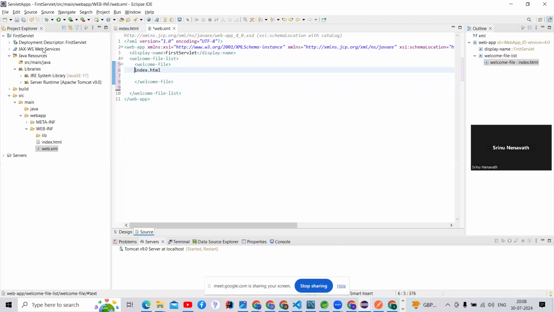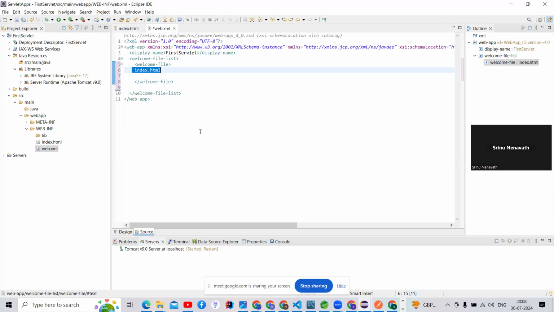Then when I run this application, the servlet container will go directly to the web.xml file, and inside that web.xml file it will check what we have written inside the welcome file tag. Here there is an index.html file. It will check whether this file is available or not. If it is available, then this index.html code will be executed.